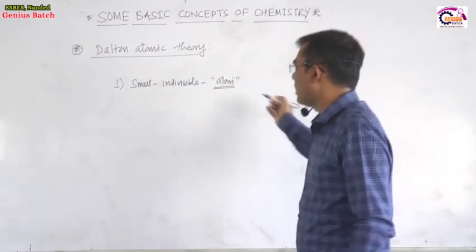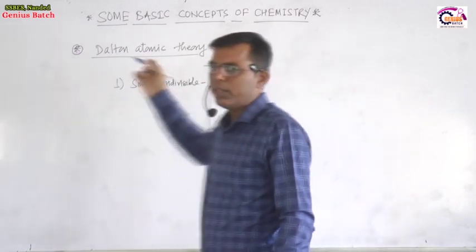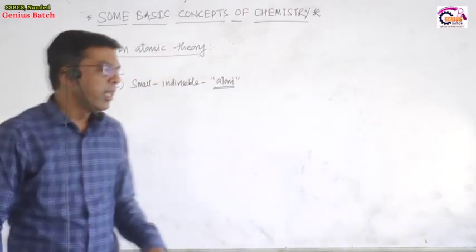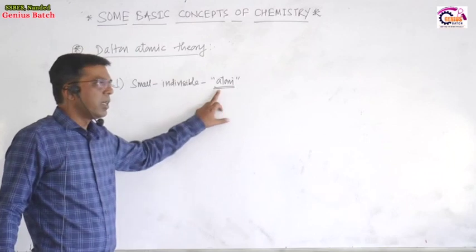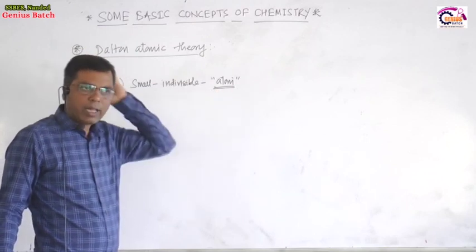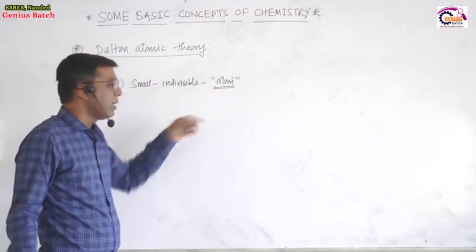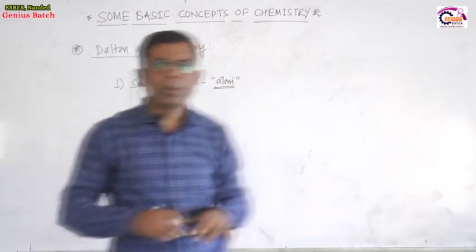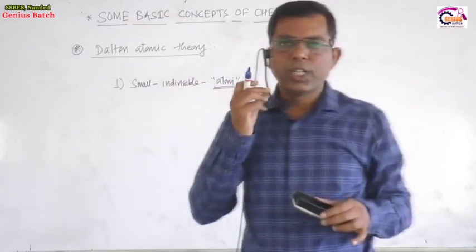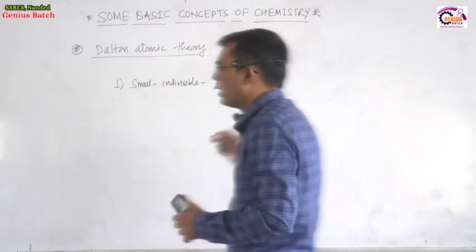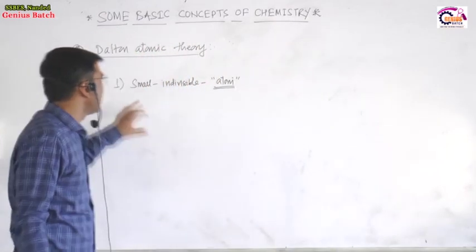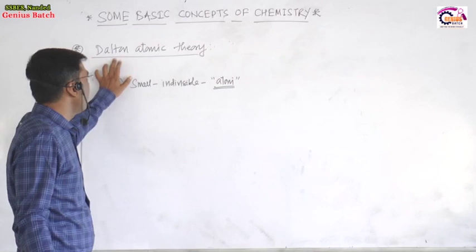The smallest particle which is indivisible, which cannot be further divided, is called an atom. The concept that matter is made up of small particles was earlier given by the Indian philosopher Maharshi Kanada, but the explanation, the structure and properties, were given by Dalton.